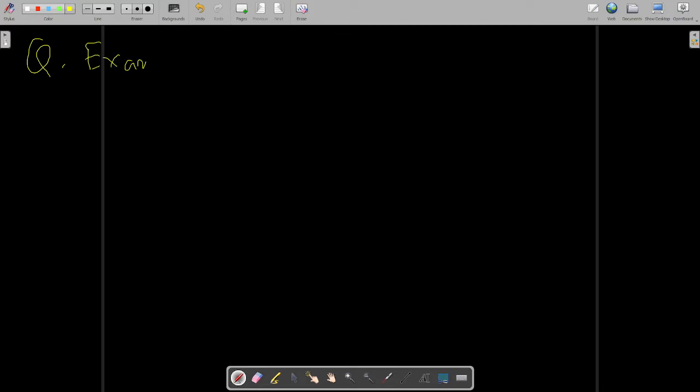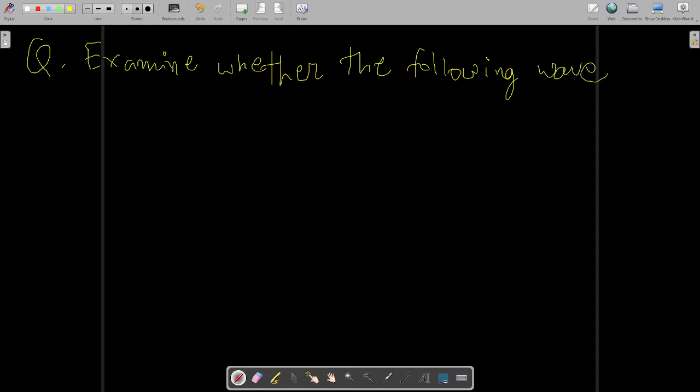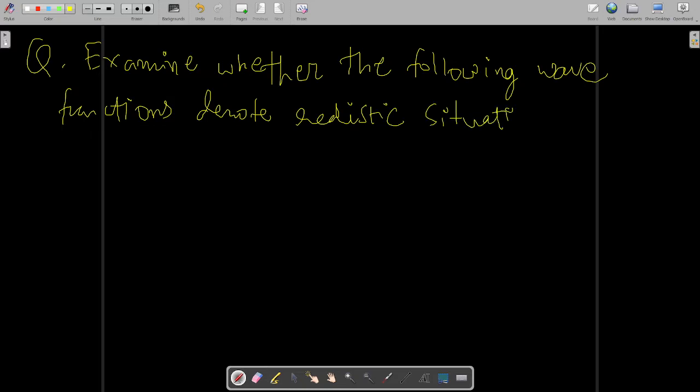Examine whether the following wave functions denote a realistic situation or not.